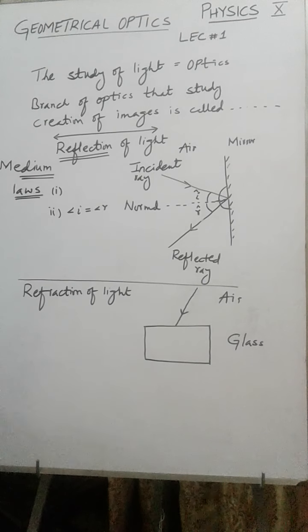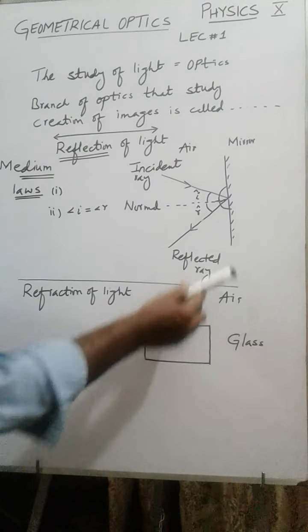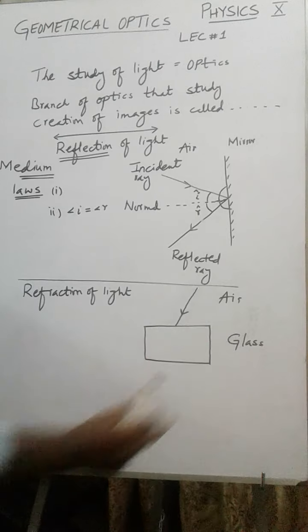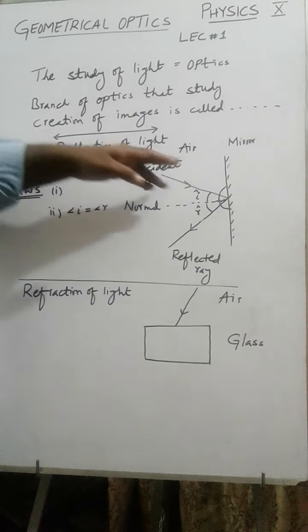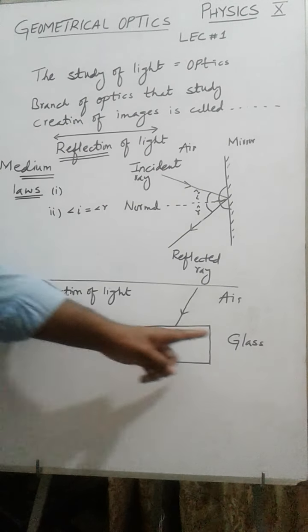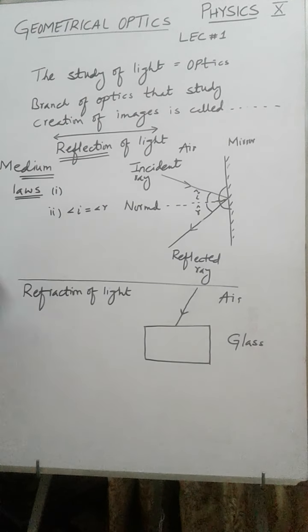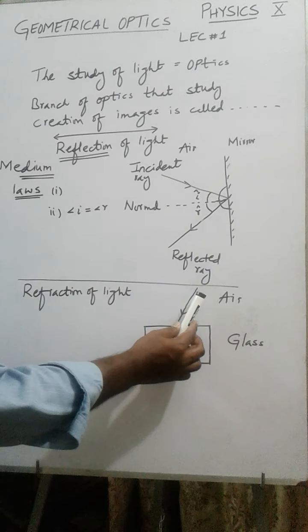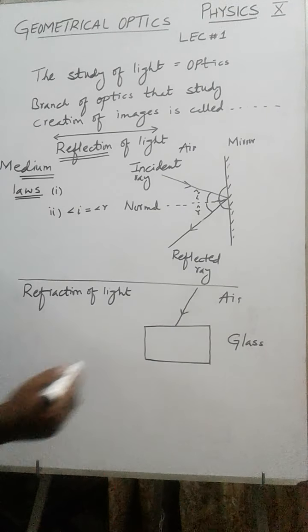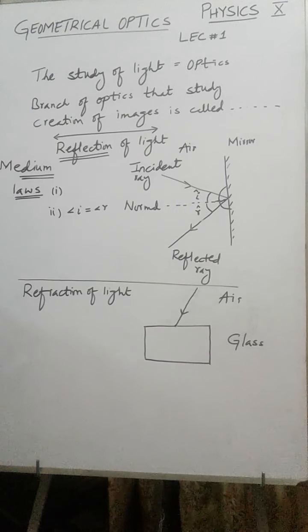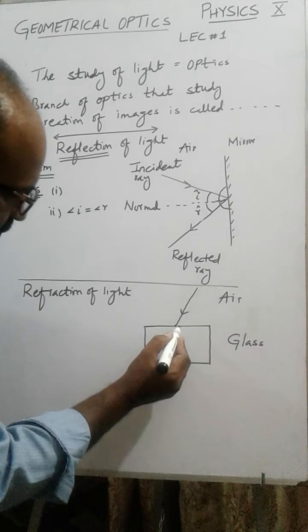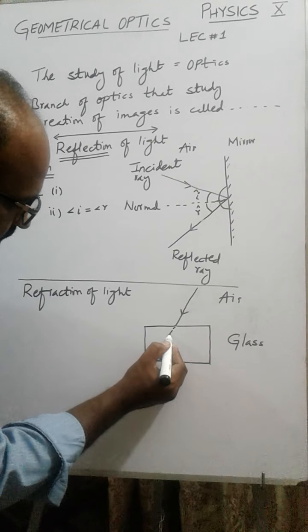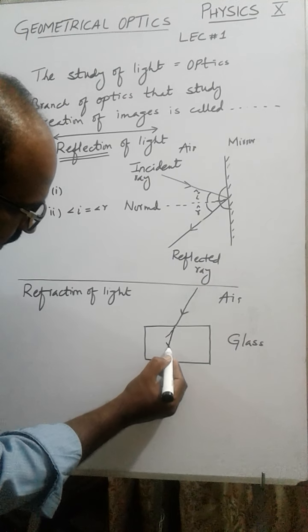Now coming to refraction, I have again shown two mediums over here. One is air and the other is glass. This is a piece of glass I have shown over here. This is not mirror. Remember, mirror is a reflecting object and glass is a refracting object. We discussed what is refraction. Now when a ray of light from one medium strikes the surface, will it bounce back? No, maybe a part of it. Most of it will enter into the glass. But what will happen? It will not go straight. It will bend a little bit like this.